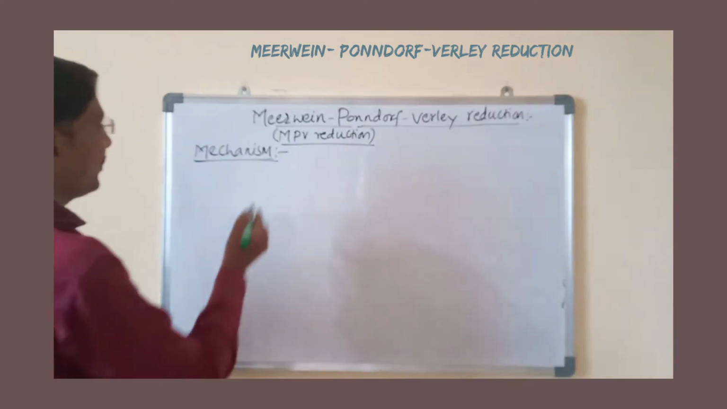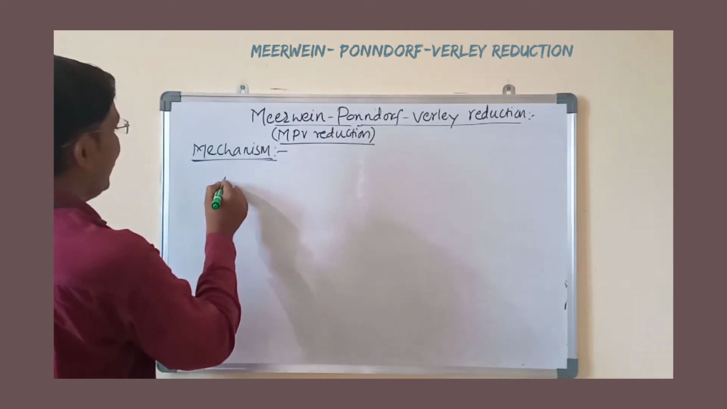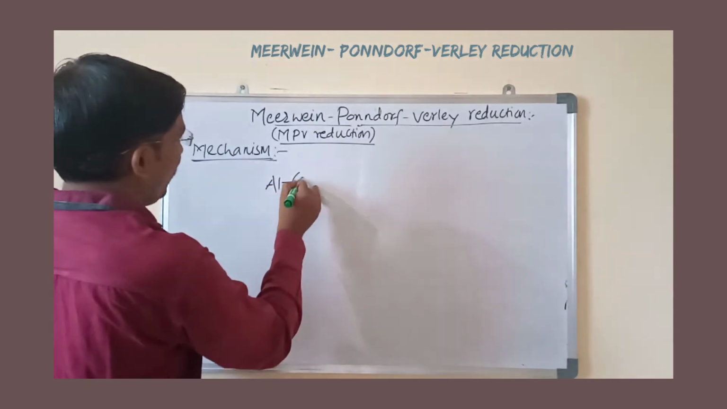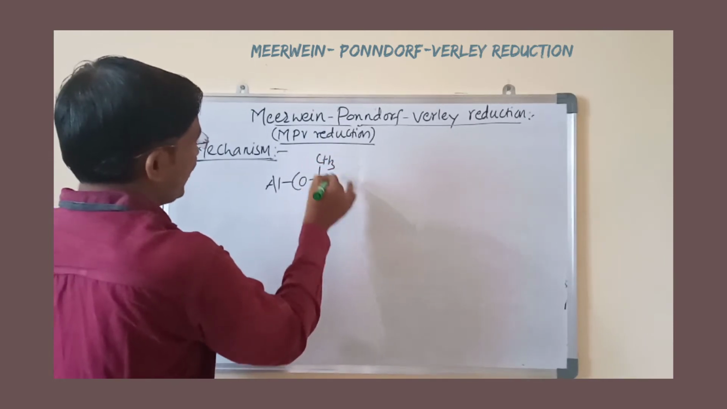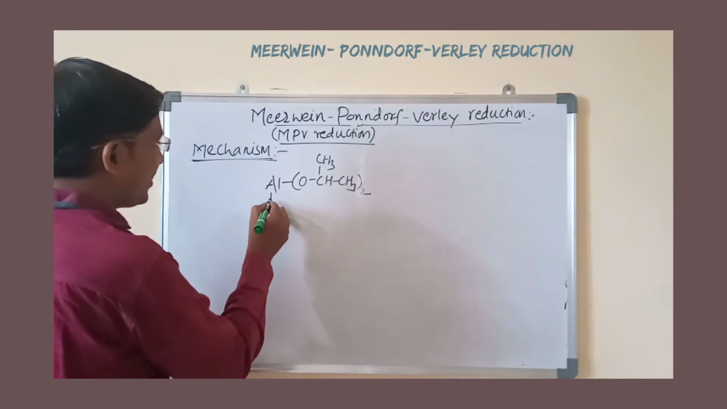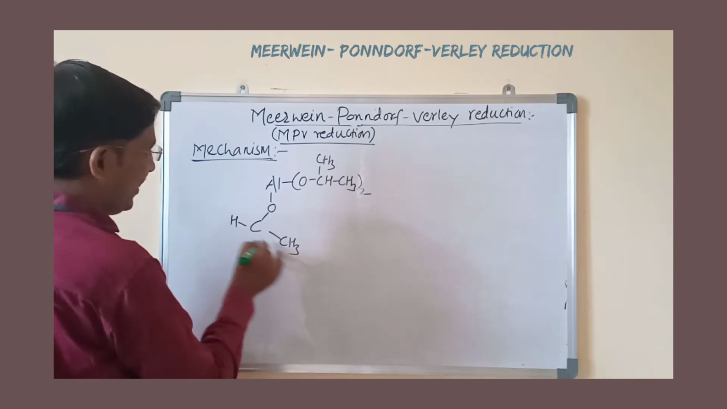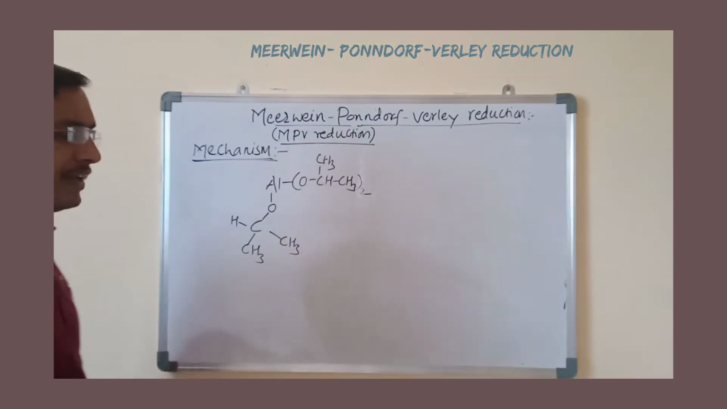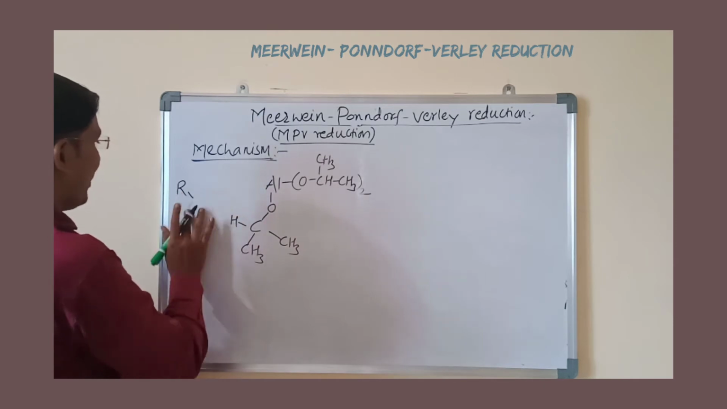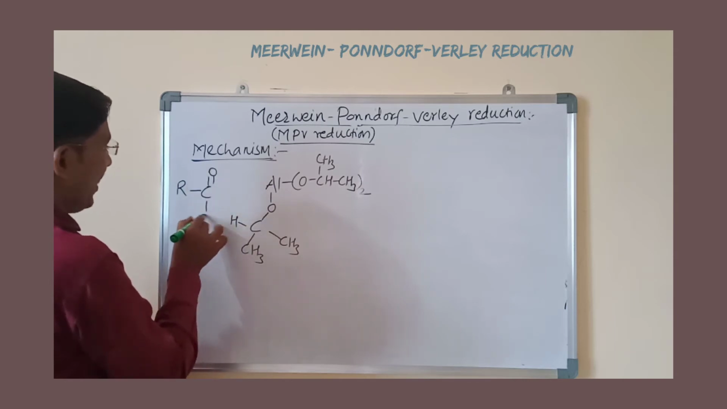In the mechanism, aluminum isopropoxide is Al(OCH(CH3)2)3, it is 3 times, but I am taking 2 times here, and one of the molecules separately as OCH(CH3)2. Mechanism is very simple, and here it is a carbonyl compound, R C double bond O, and this is R dash.